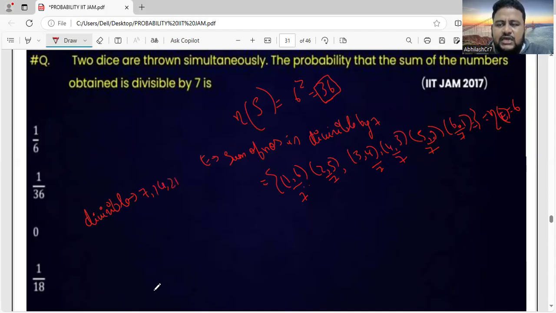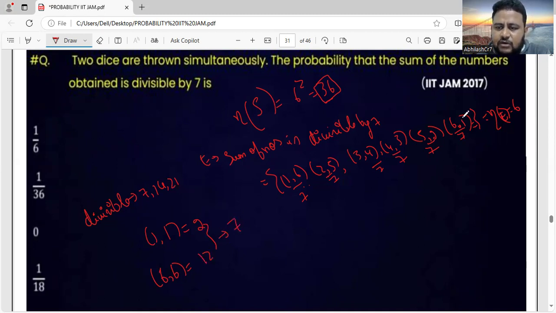But with 2 dice, the minimum value is (1,1), that is 1 plus 1 equals 2, which is not divisible by 7. The maximum value is (6,6), which adds up to 12. So the value you are looking for lies between 2 and 12, and that value is nothing but 7.